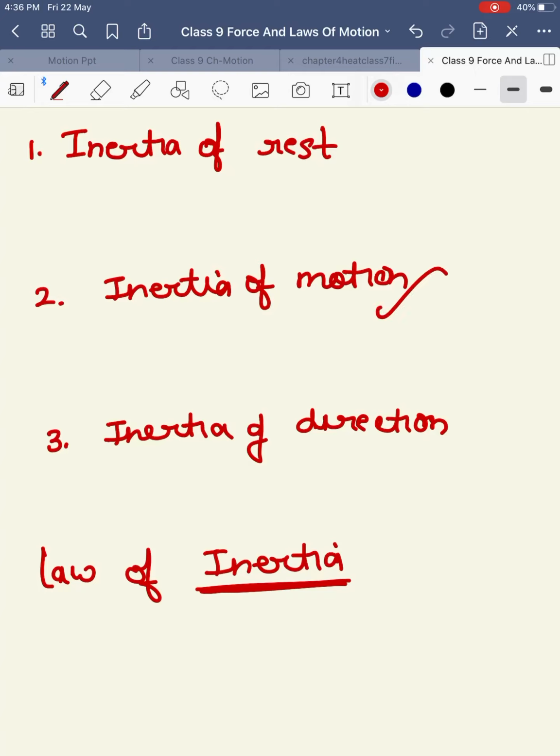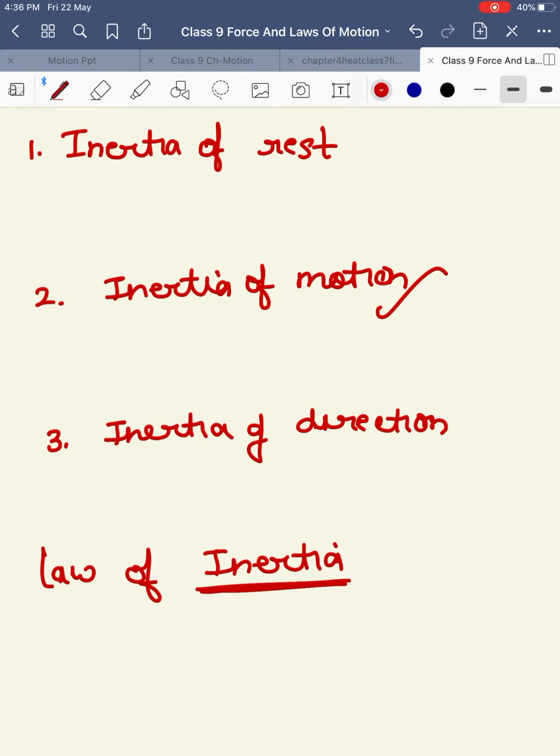Similarly, for inertia of motion, if we apply brakes to a car in motion, we tend to fall in the forward direction. What is the reason? Because when we were in the moving car, our entire body was in a state of motion. So what kind of inertia did we have? Inertia of motion. When we apply brakes, your feet, since they were touching the floor of the car, come to a stop, but the upper body tends to follow that same inertia of motion, and that is why it tends to fall forward.